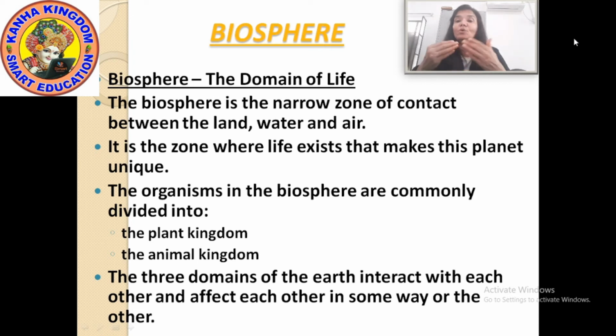If there is no rain, then it can affect the atmosphere and the lithosphere also. That's why it is said that the three domains of the earth affect each other in some way or the other. Now I'll show you a picture of the biosphere by which you can understand the two divisions of the biosphere.